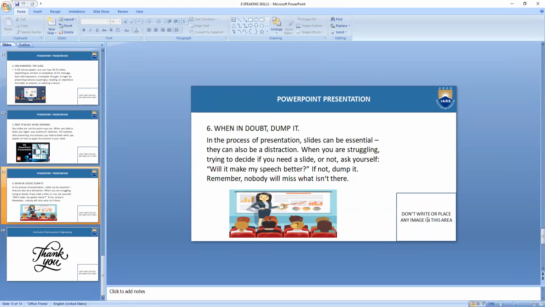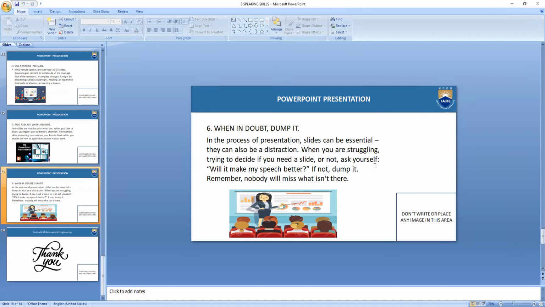And you have to ask yourself: if I show this, is it going to make my presentation better, or is it going to prove a disaster to my presentation? If you feel you should carry on, you will carry on with that. If you feel you should dump it, you will dump it. You will not carry it.